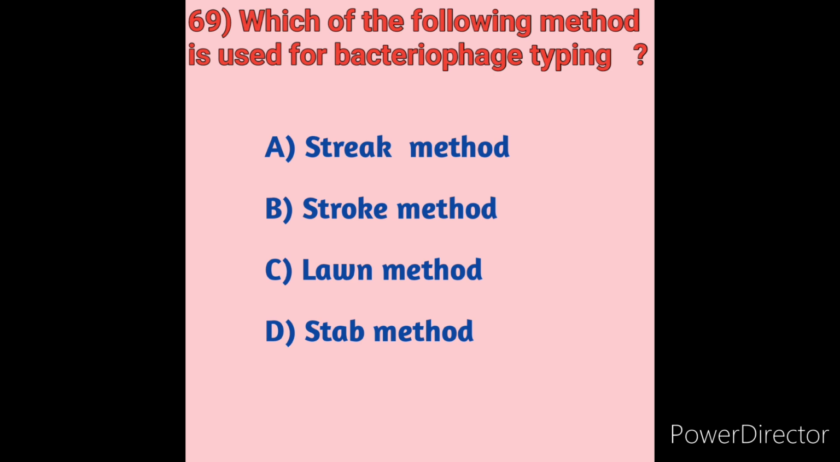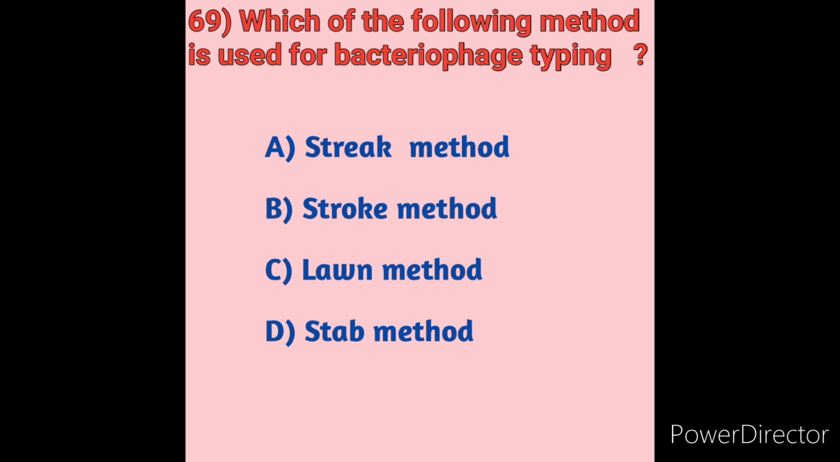In phage typing, a panel of lytic phages is inoculated on a lawn culture of the isolate under investigation. Phages which are able to set up a lytic infection in that isolate produce a cleared zone. The method used for bacteriophage typing is the lawn method.